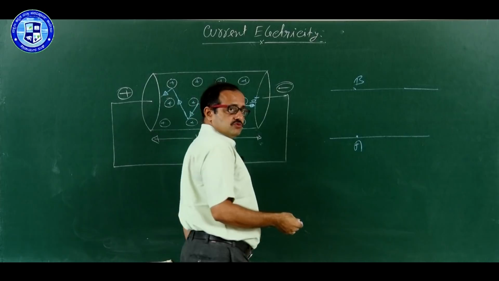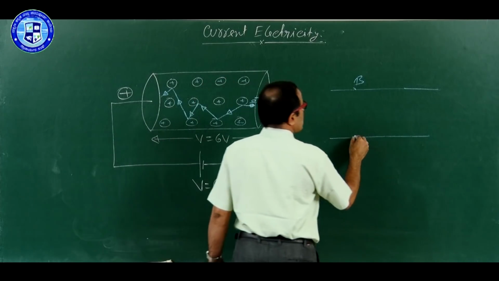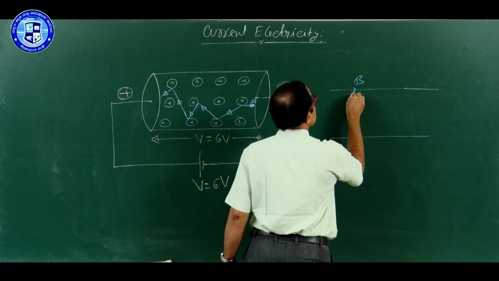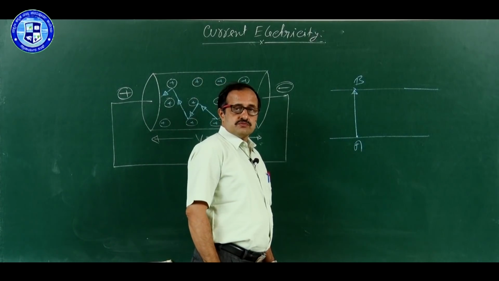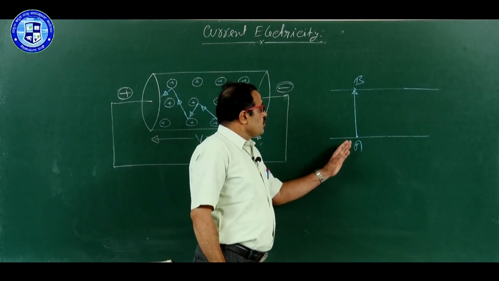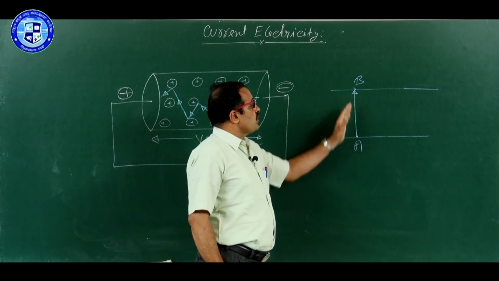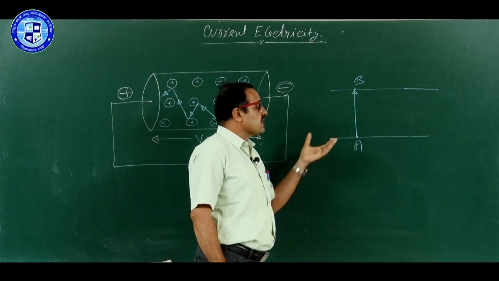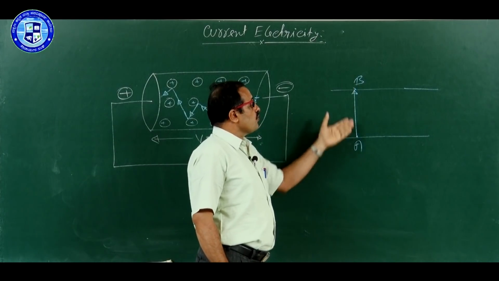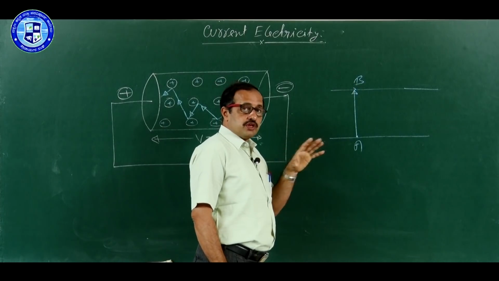During night time you can cross the highway easily, because the traffic is less, straight away you can go from A to B. If you can go from A to B easily, it means resistance is less. You are taking less time. Conductance is more. Easily you can go from A to B during the night time.